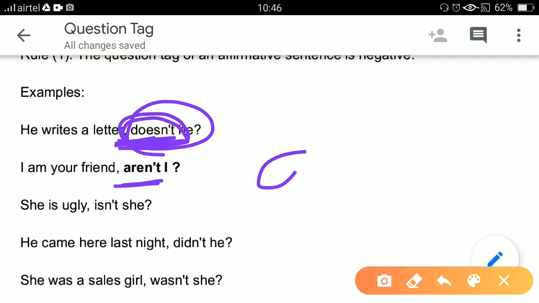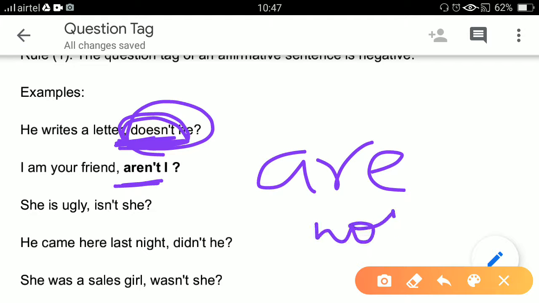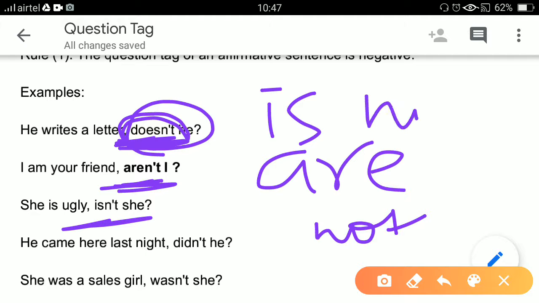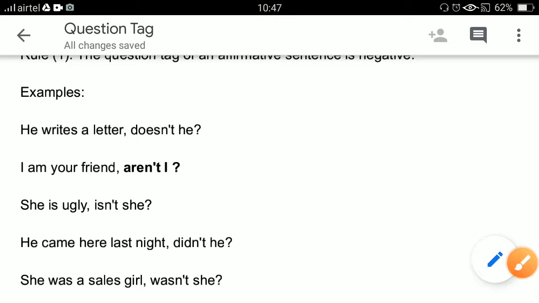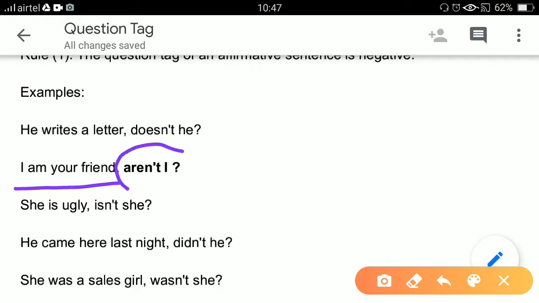For example, are not is written like aren't. Is not is written like isn't. You know it very well. You see, I am your friend, aren't I? See, I have put it in bold letters. Aren't I is in bold. Why?